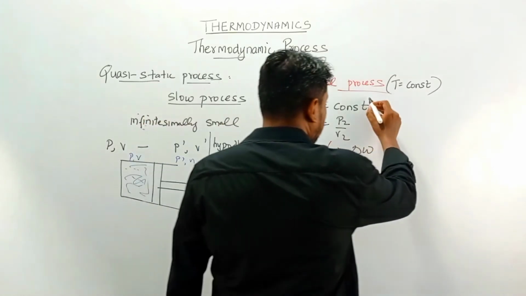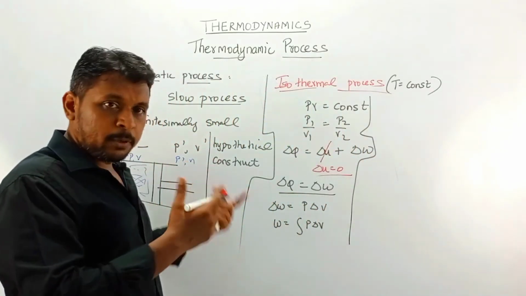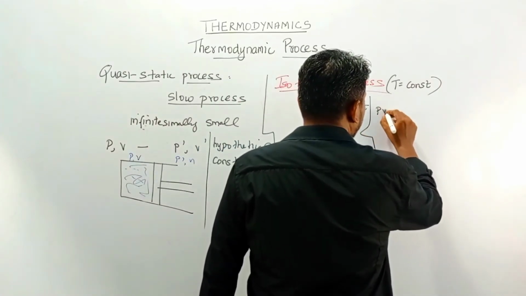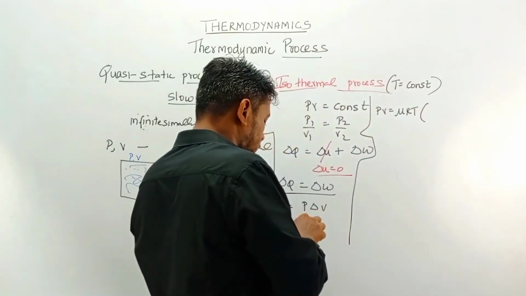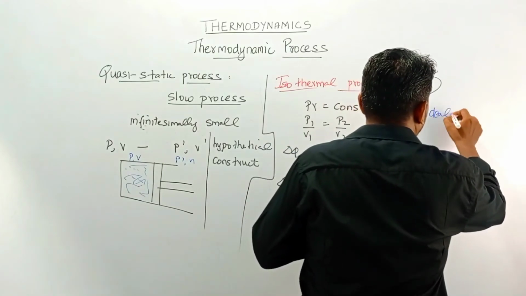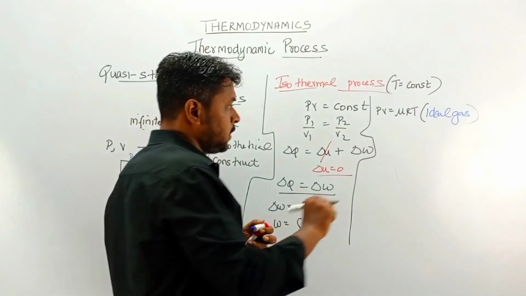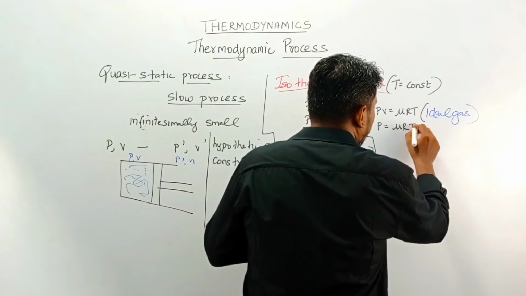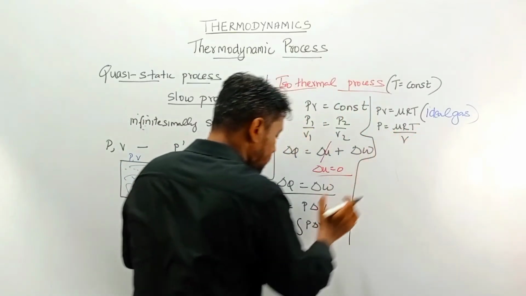From the ideal gas equation, because we are doing all this with respect to an ideal gas. So what is the ideal gas equation? You know that PV is equal to mu RT. For an ideal gas, PV is equal to mu RT. So from this equation, I'm going to write the value for P. P can be written as mu RT by V. Substitute the value of P in this equation.